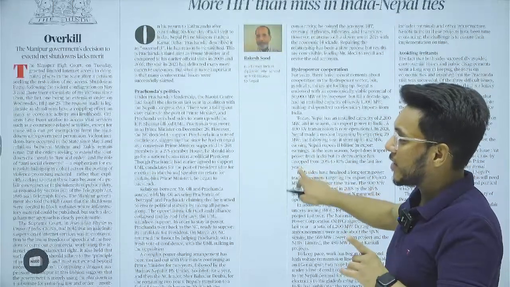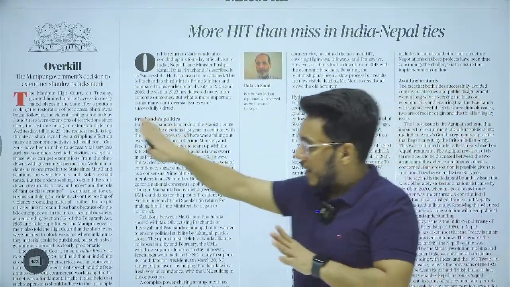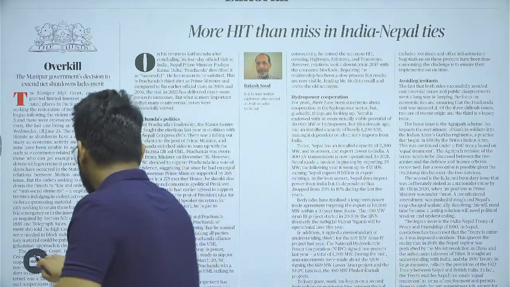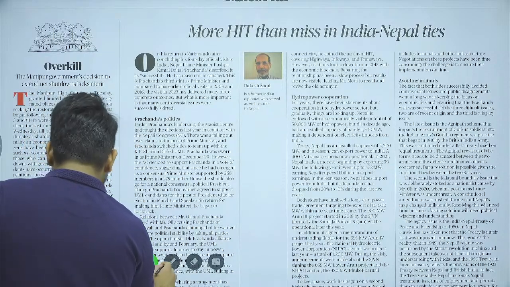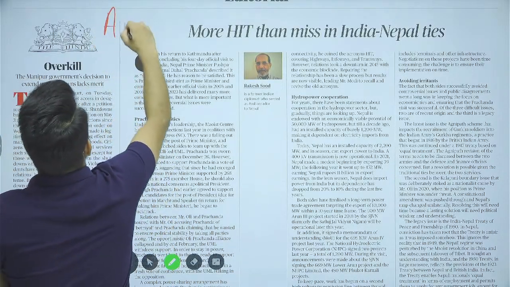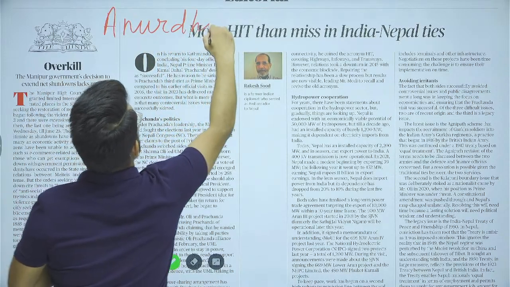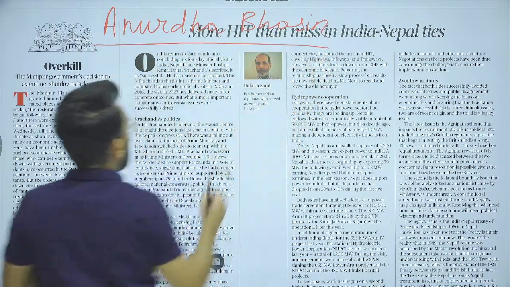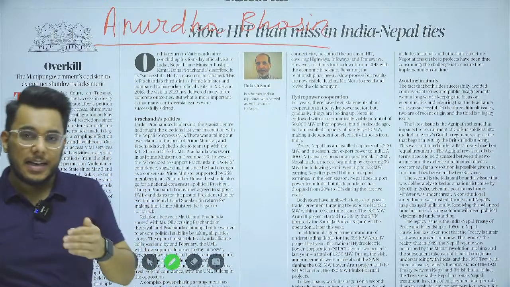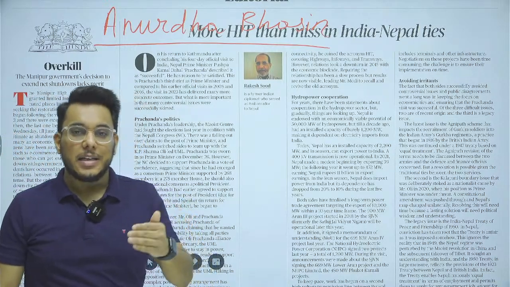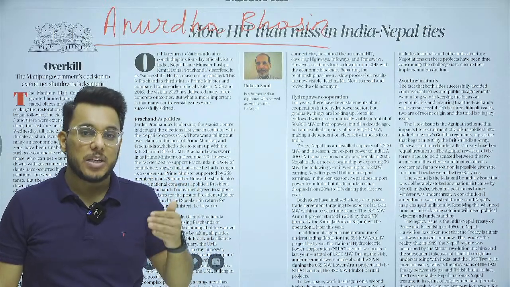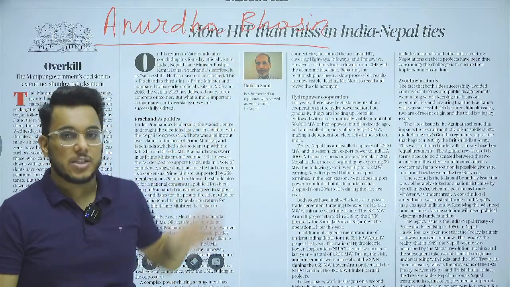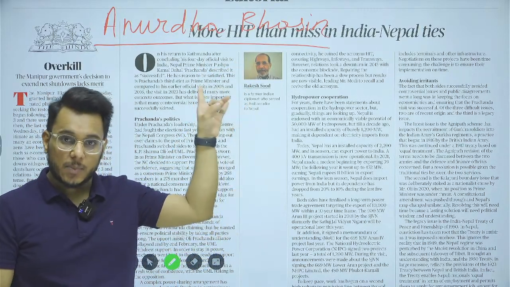One important thing, guys, you need to understand. Whenever internet shutdowns come up in this entire issue, just remember one thing: there is one judgment, the Anuradha Bhasin case. In this Anuradha Bhasin judgment, the Supreme Court held very clearly that indefinite suspension of internet leads to the violation of the fundamental right of speech and expression. So internet suspension is against fundamental rights, Anuradha Bhasin judgment. So whenever this issue comes, remember this particular judgment.